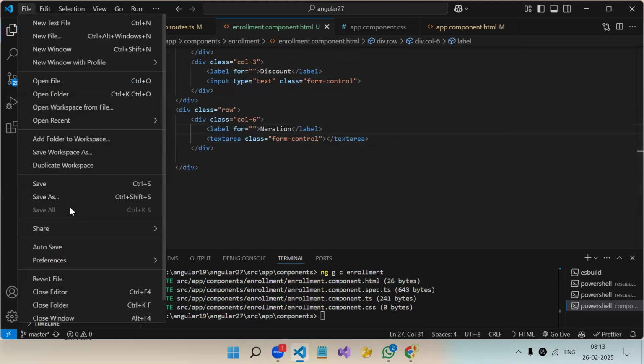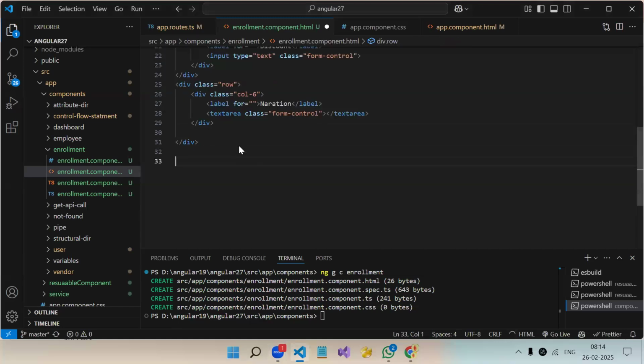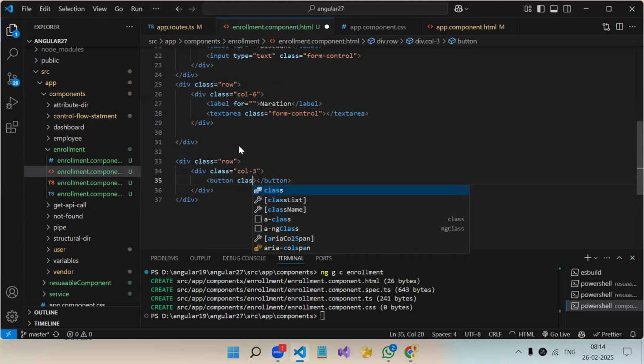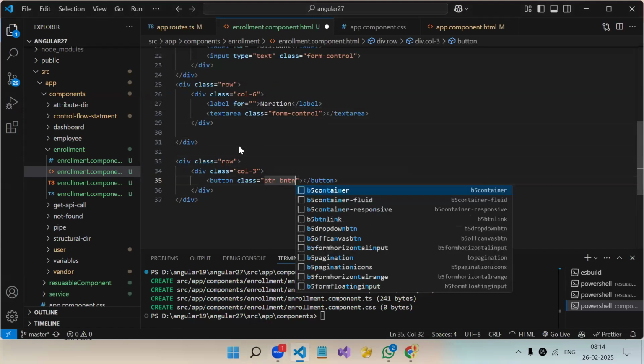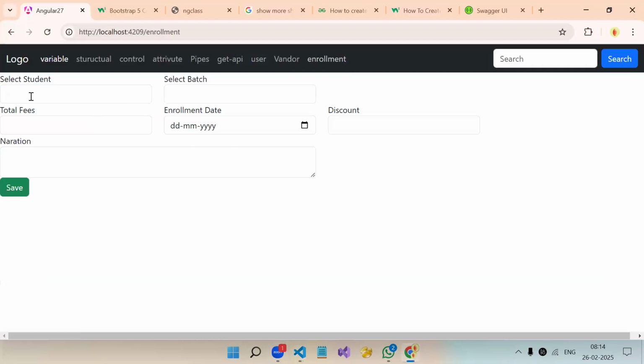Okay, narration. So we have got our form, then we will need our save and cancel buttons. Button class. Fine. Now if we go to enrollment, this is our form.